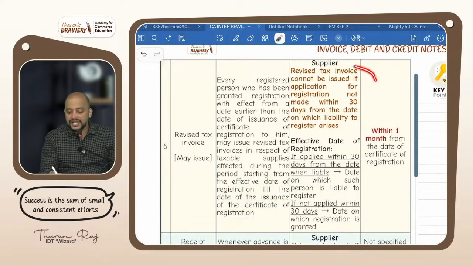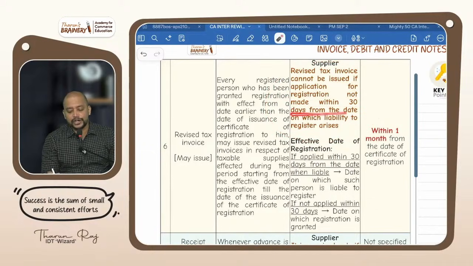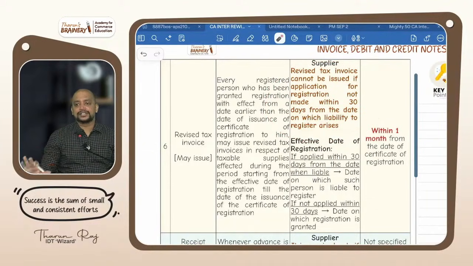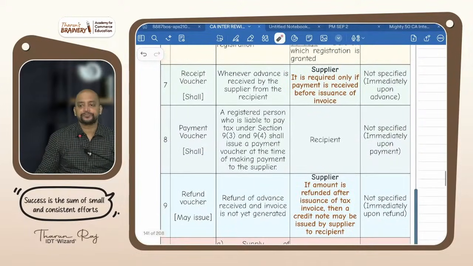Which means revised tax invoice cannot be issued if application for registration is not made within 30 days from the date on which liability to register arises. Okay. So mark this as important. Revised tax invoice, they can make a question on this.